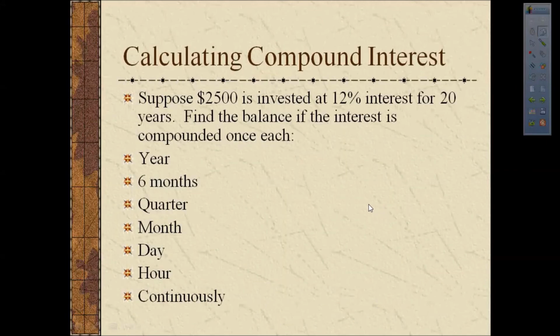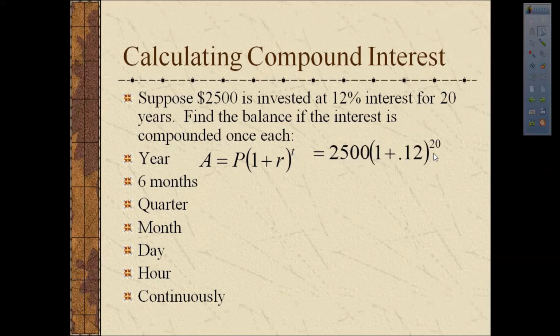Suppose we invest $2,500 at 12% interest for 20 years. We're going to find the balance if the interest is compounded, first of all, once per year. So we're going to use the formula A equals P times 1 plus R to the T. The principal, P, is $2,500. The rate is 12%. We're going to write that as a decimal. And the amount of time, 20 years. If we enter this into a calculator, we'll find that the amount after 20 years is $24,115.73.